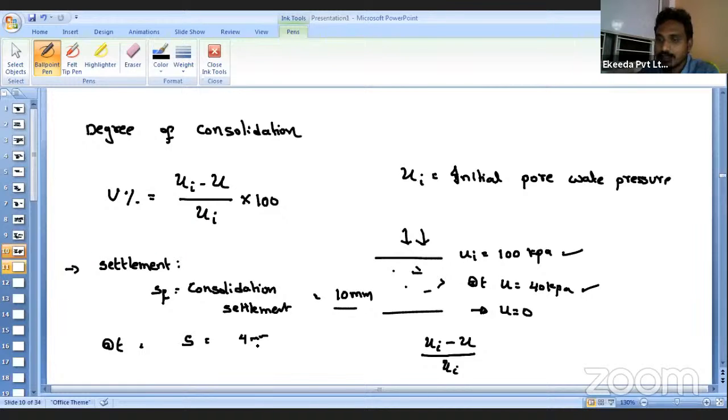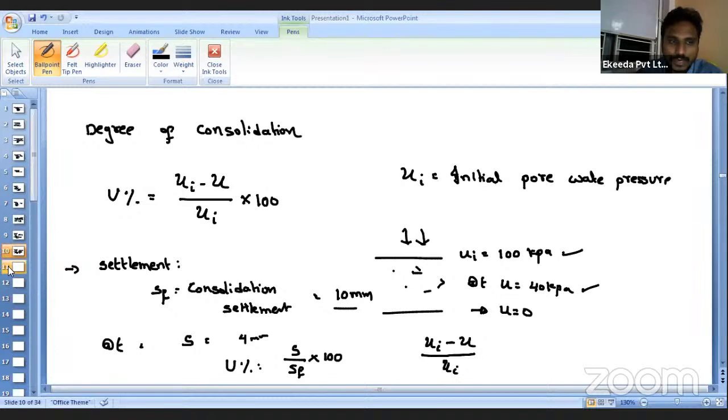4 mm. Then how much settlement has occurred? 4, with respect to the value 10. So what is the degree of consolidation? It is nothing but we can say S divided by SF. Again, if I multiply by the 100, I will get the value in terms of the percentage. If I don't multiply by the 100, I will get the value in terms of decimals. Okay. So this is with respect to the settlement.